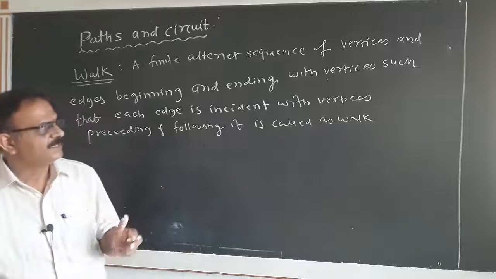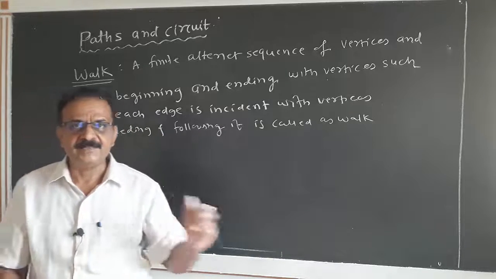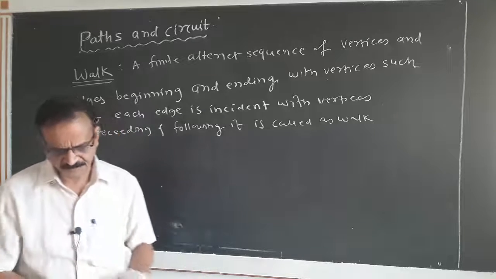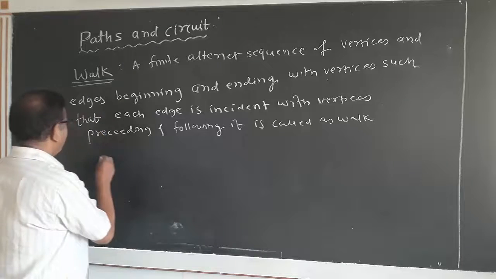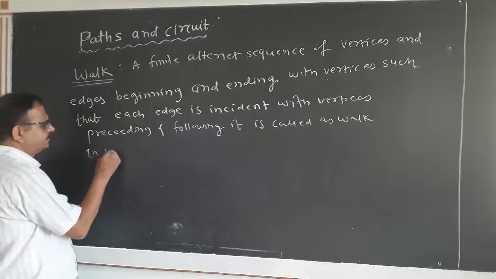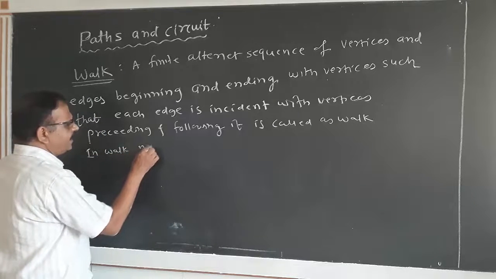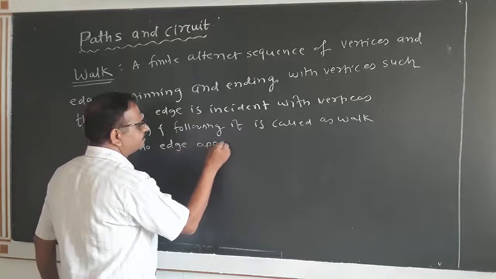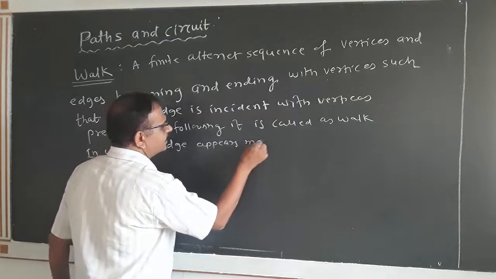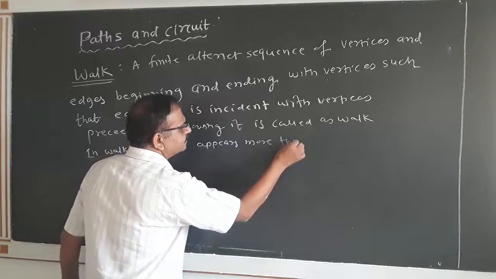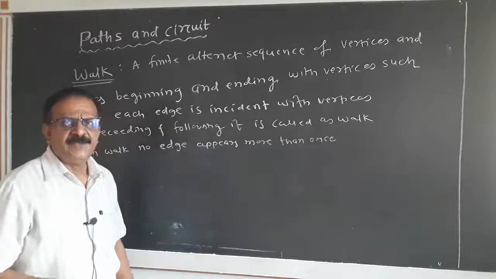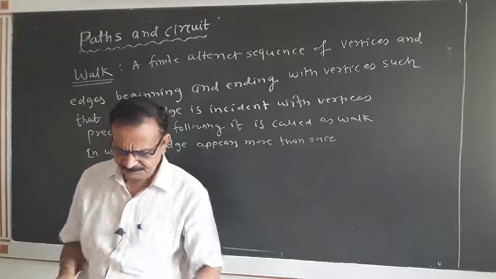In a walk, we can see that no edge appears more than once. Every edge appears only one time.